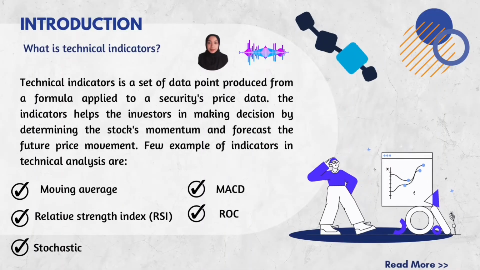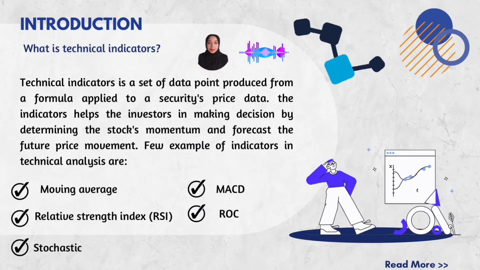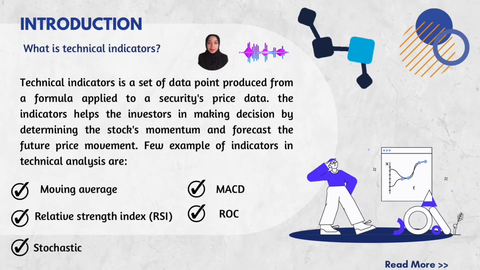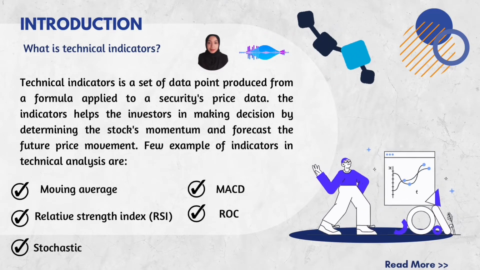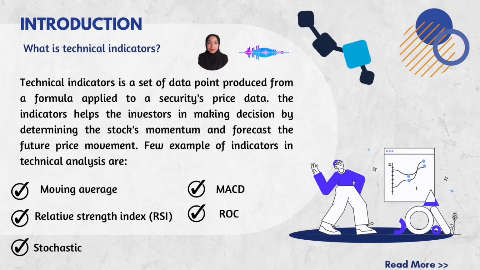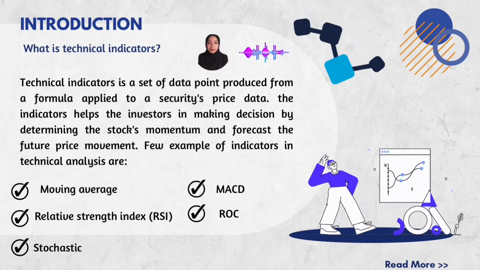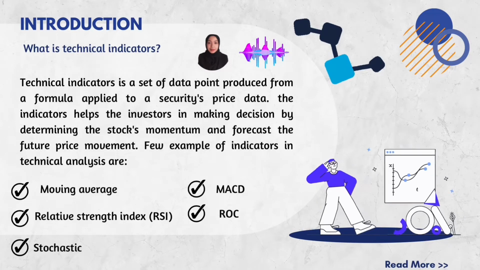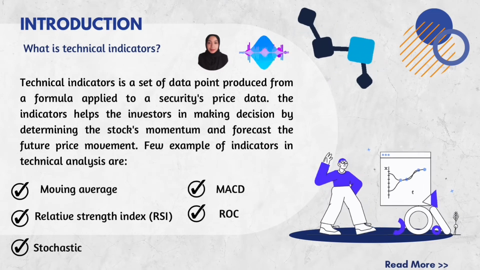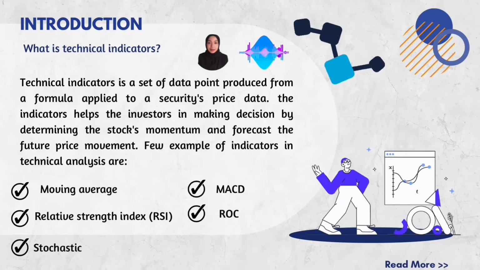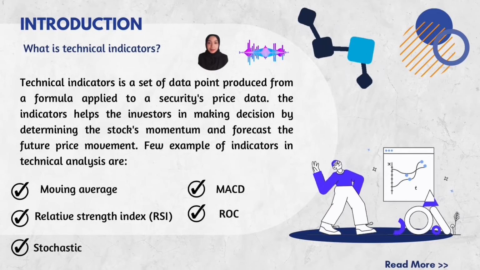Before we go further, let's take a look at what technical indicators are. Technical indicators are a set of data points produced from a formula applied to security price data. The indicators help the investor make decisions by determining the stock momentum and forecasting the future price movement. A few examples of indicators in technical analysis are moving average convergence divergence (MACD), relative strength index (RSI), rate of change (ROC), and stochastic.